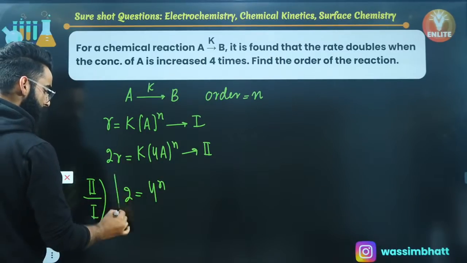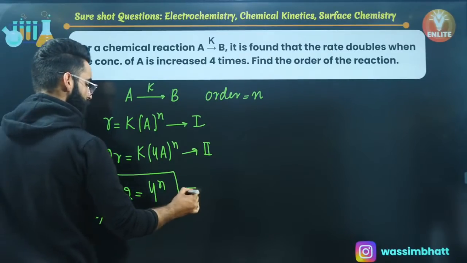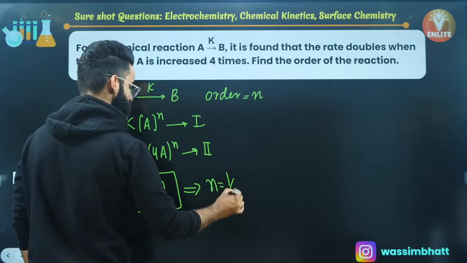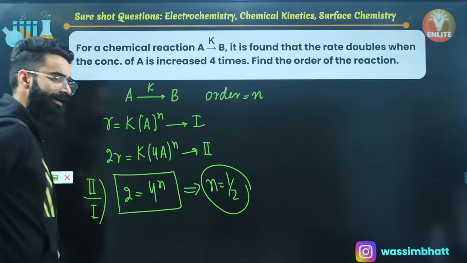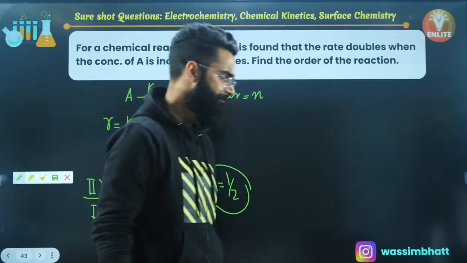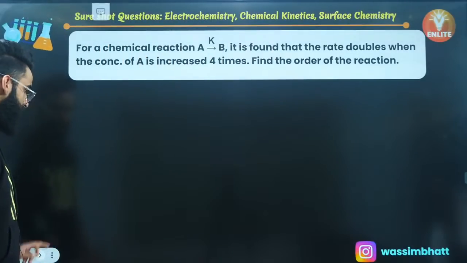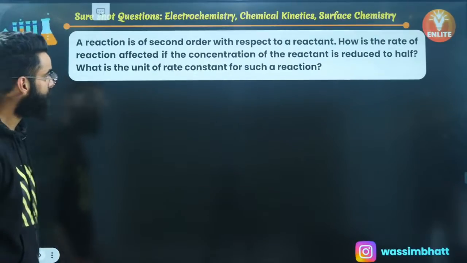Right? So when is this equation true? When can 4 raised to the power N be equal to 2? When the N value comes out to be 1 by 2. Right? And what is N? N is nothing but the order of the reaction. That's it. Simple and basic. That's something which I was supposed to calculate. I'm sure this is again clear to you.